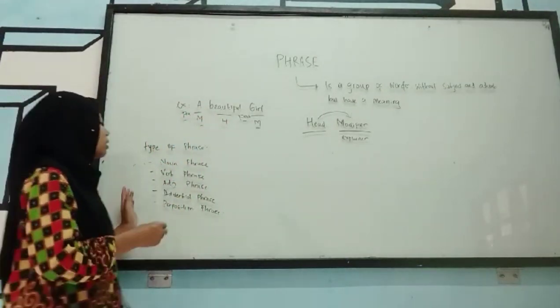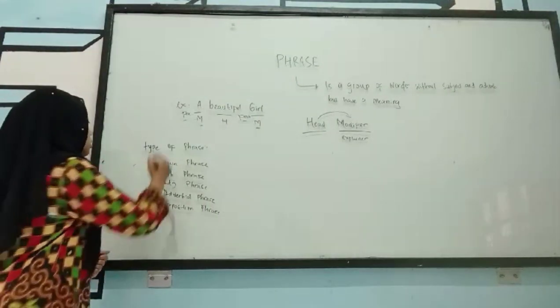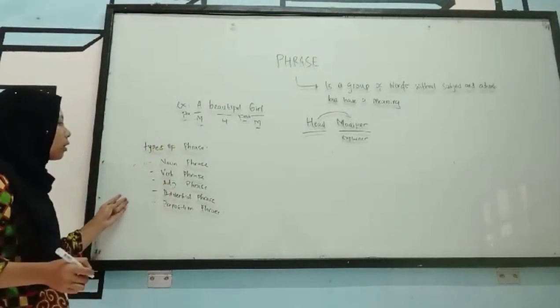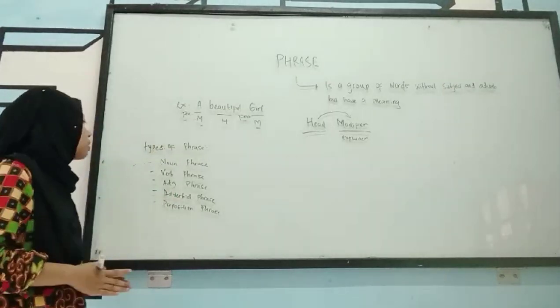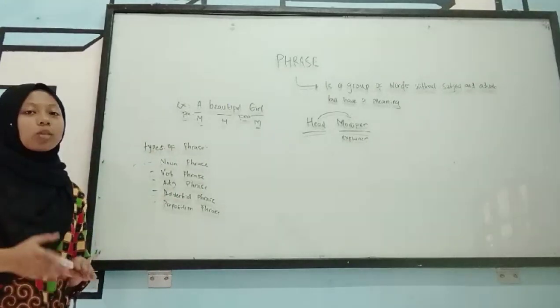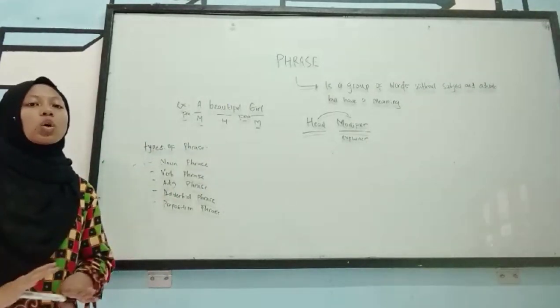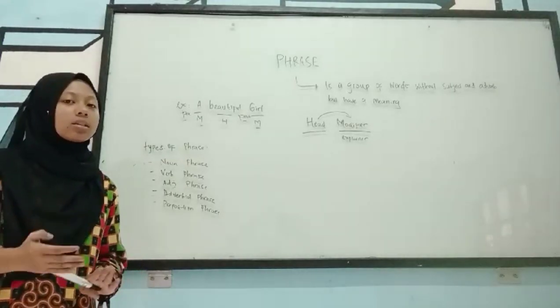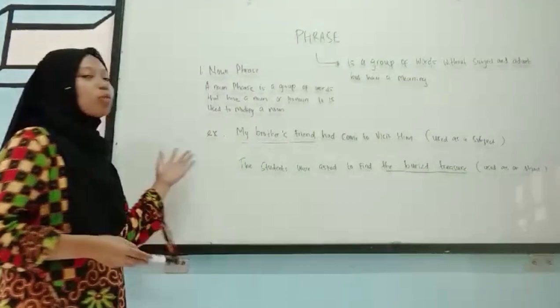There are 6 types of phrases. There are noun phrase, verb phrase, adjective phrase, adverbial phrase, and preposition phrase. So what are they? Let's discuss it. The first one, we talk about noun phrase.